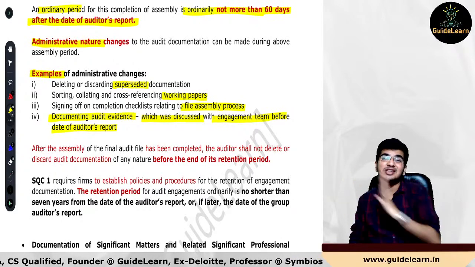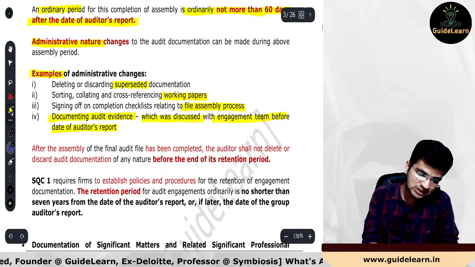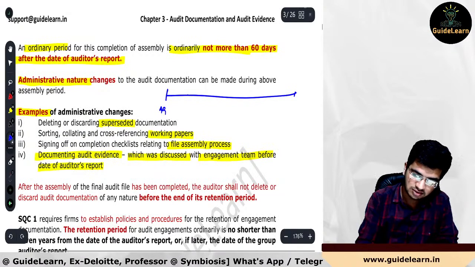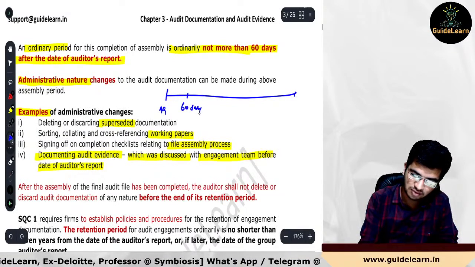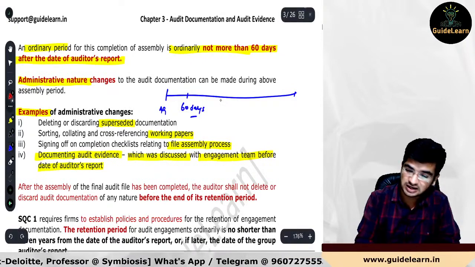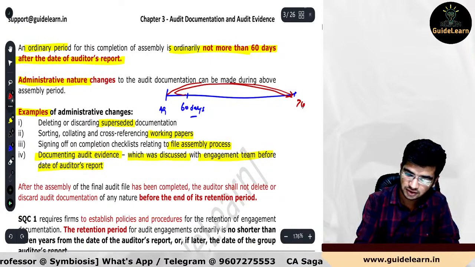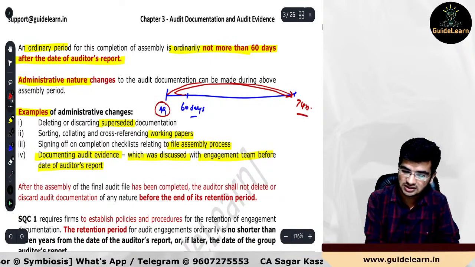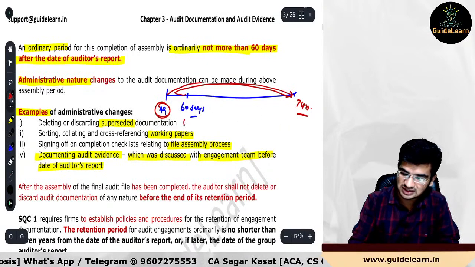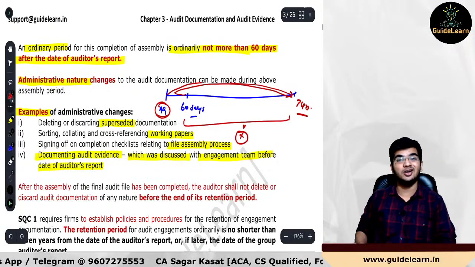Now, once you have completed the assembly of final audit file, after that, up to the date of completion of 7 years from the date of auditor's report. So please understand, that is what the retention period it will be. So let's say if I am saying this is the auditor's report date, now these are the 60 days, and firm policy is also of 60 days only. So now during this particular period, we want to say that this is the completion of 7 years. 7 years from what? Auditor's report date. But during this particular period, now 7 years minus 60 days, you cannot make any changes to that particular auditor documentation file.